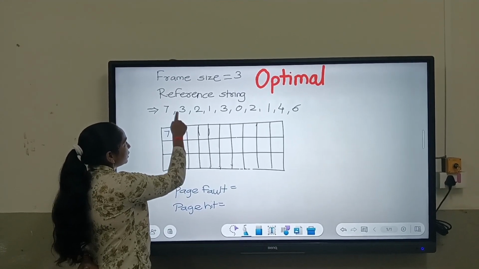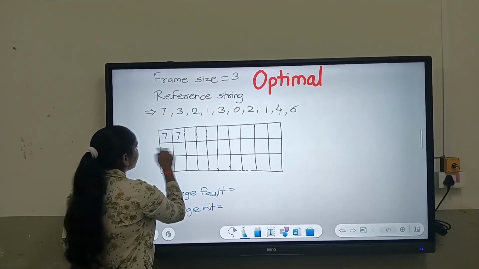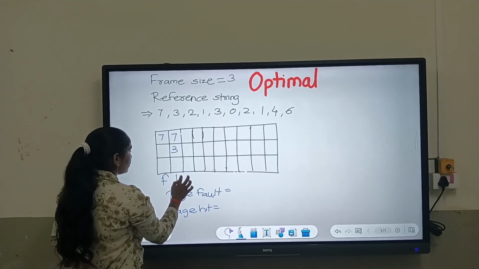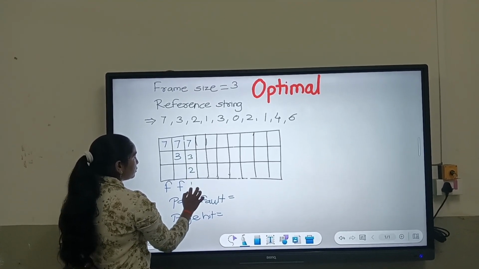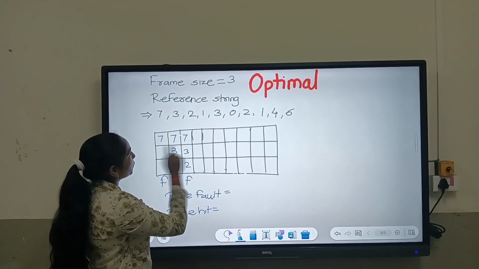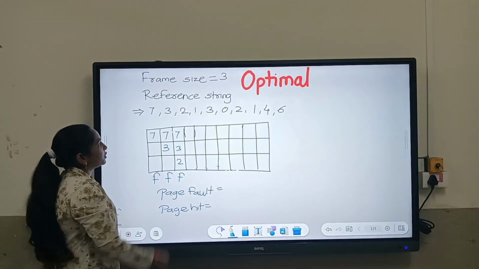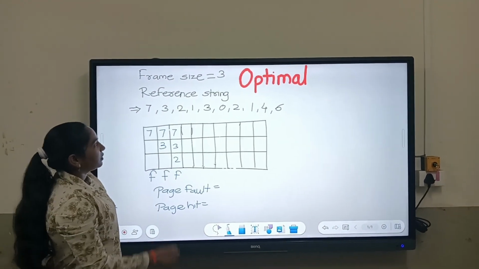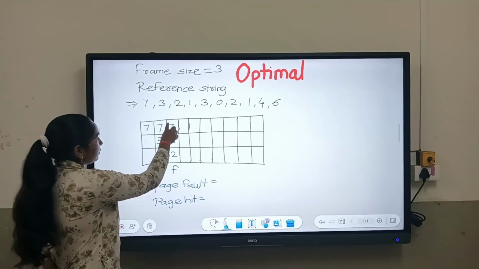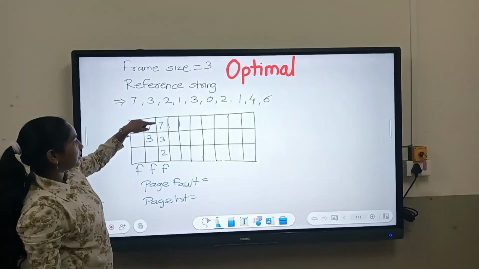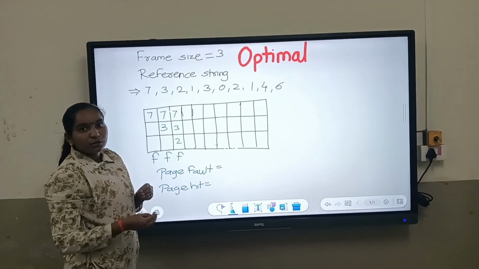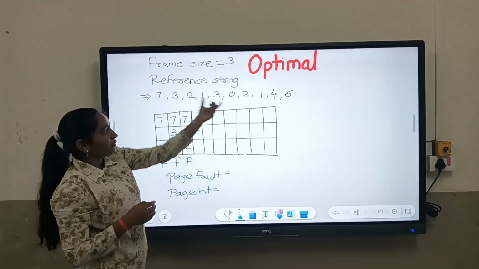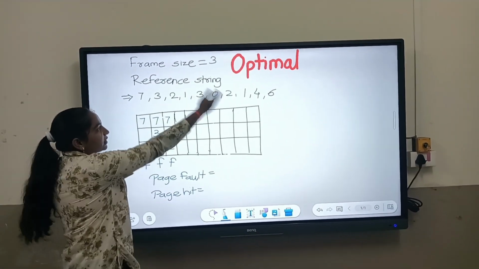Now we have to put 3. So 3 is placed here, and it is also a page fault. Now for 2 it is placed here, and it is also a page fault. For 1 we have to replace a page. Which page should we replace now? We will check from the first of these 3 numbers, 7, 3 and 2. We will check which page is not used soon in the future. That is, we will check the right side of the screen.